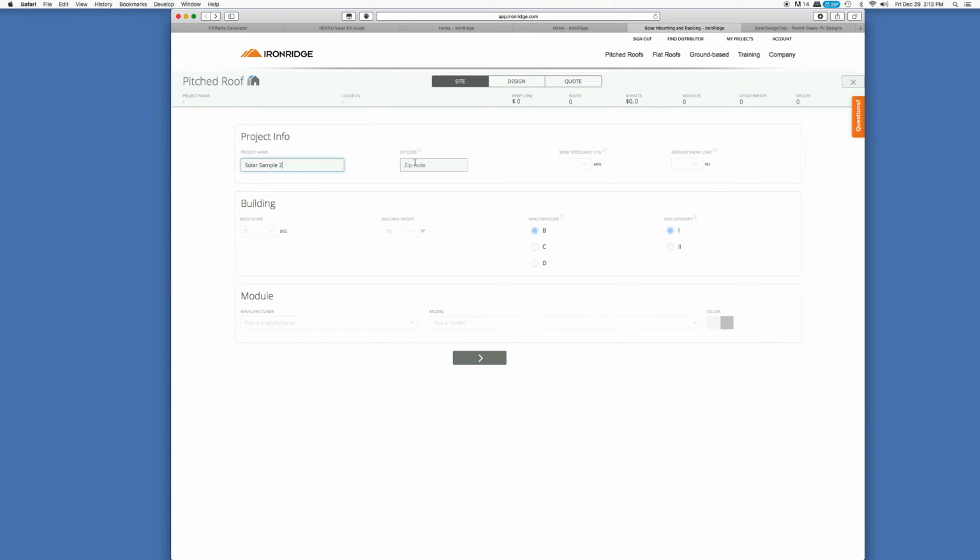It's already set up for US zip codes. I'll put in my actual zip code. And some of this information over here is actually automatically populated already just based on your zip code. We do have winters here with snow, so we've already got some information in the ground snow load, and we also have some information in the wind speed.